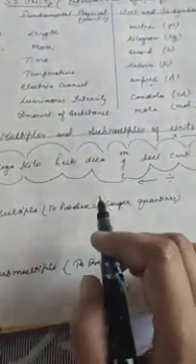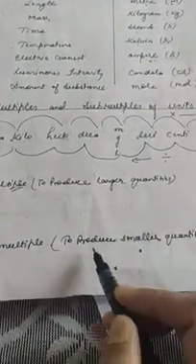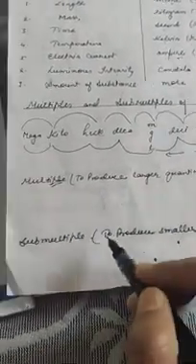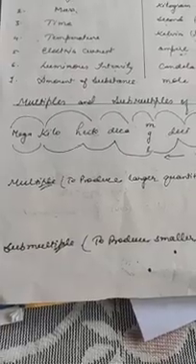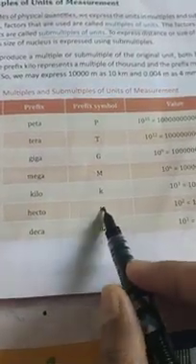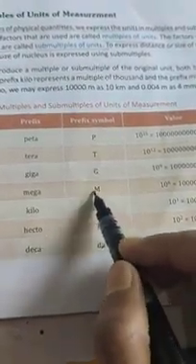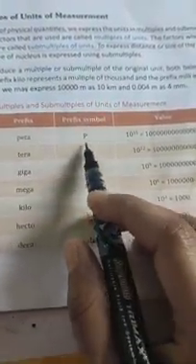To produce larger quantities, we use multiple units, and to produce smaller quantities, we use sub-multiple units. In your book, the multiples and sub-multiples are also given. Deca, then hecto, and kilo is the multiple of hecto. Similarly, mega, giga, tera, peta.